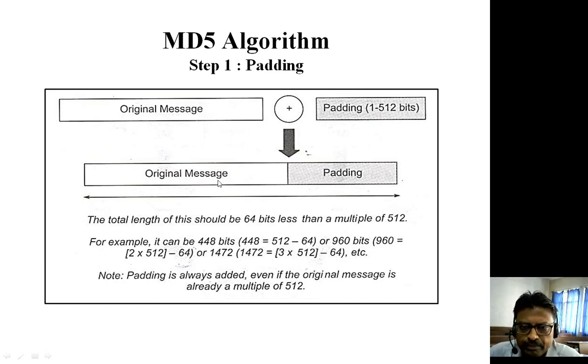If the original message size is, suppose, 900 bits, then we have to pad the number of bits so that the original message plus padding will be 64 bit less than a multiple of 512 bit. Now the second multiple of 512 is 1024, and 1024 minus 64 is equal to 960, and if the original message is 900 bits, so padding is done for 60 bits.